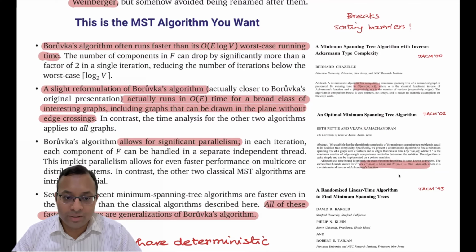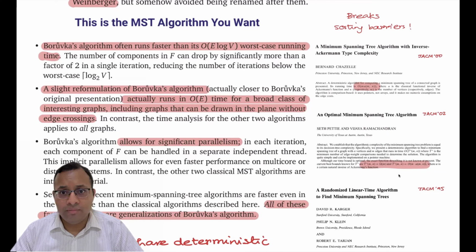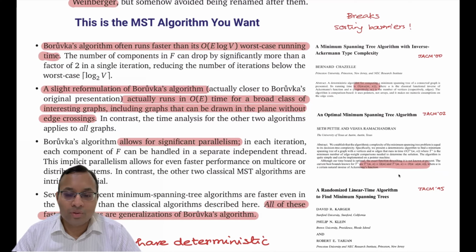Where they gave another algorithm and showed this is the optimal algorithm. It really does an optimal number of comparisons, but it does not explicitly mention the value. So we know the lower bound: you have to do at least order E, and the upper bound is from Chazelle's algorithm. Already we know it's order E times alpha E, so somewhere in between. So it might be possible that the problem actually admits a linear time algorithm, order E time. This is the algorithm which is order E time, but we don't have the analysis to say that.